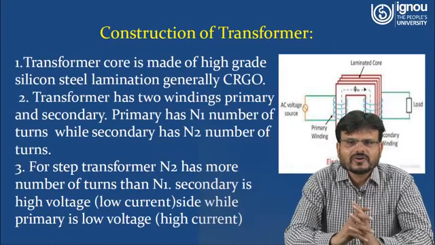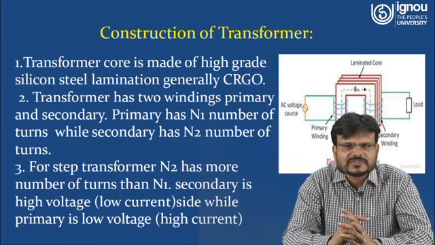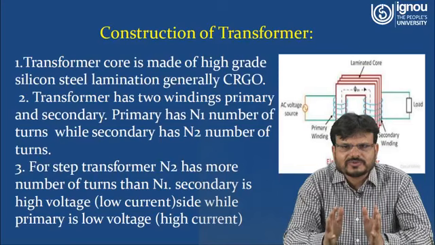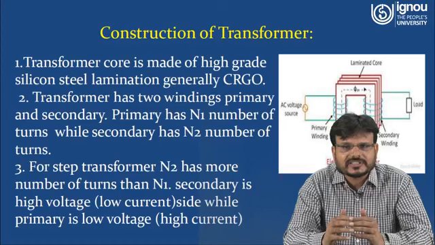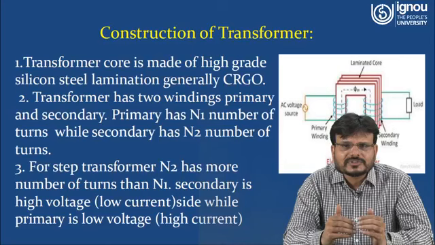Now here you can understand the construction of the transformer. As you can see in the diagram, you are able to see the laminated core which has been shown in the red color. The transformer core is made of high grade silicon steel lamination, which is generally called CRGO. So what is CRGO? Cold rolled grain oriented silicon steel. The core of this transformer is laminated first, and it is made of CRGO. Basically it should be a magnetic material, because you have to transfer the magnetic flux.